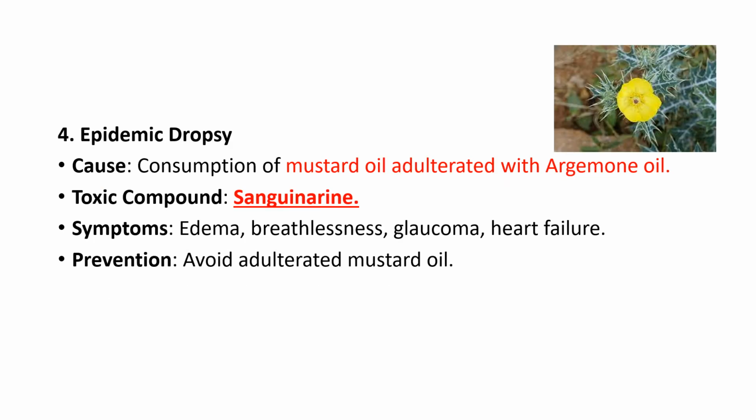Next is epidemic dropsy, which is caused by the consumption of mustard oil adulterated with argemone oil. And the toxin compound here is sanguinarine, and symptoms include edema, breathlessness, glaucoma, heart failure, etc. And the prevention is by avoiding adulterated mustard oil.